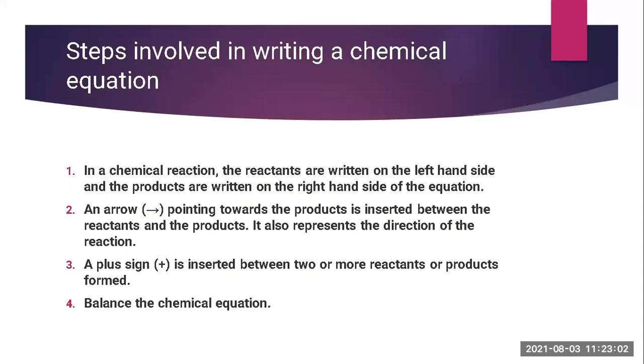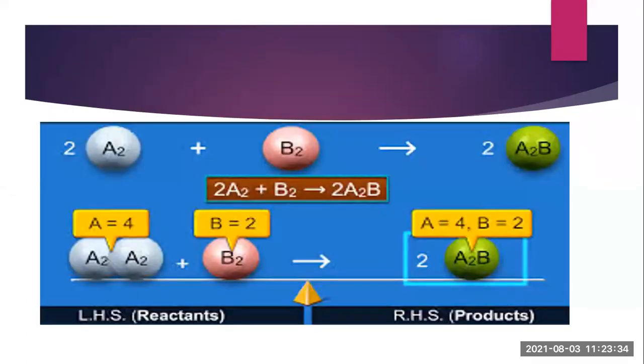So in a chemical reaction, the reactants are written on the left hand side and whatever they produce, the products, are written on the right hand side. An arrow pointing towards the product is inserted between the reactants and the products, and it also represents the direction of the reaction. A plus sign is inserted between 2 or more reactants to show the combining effect, so that the products are formed. After that, balancing of the chemical equation takes place.